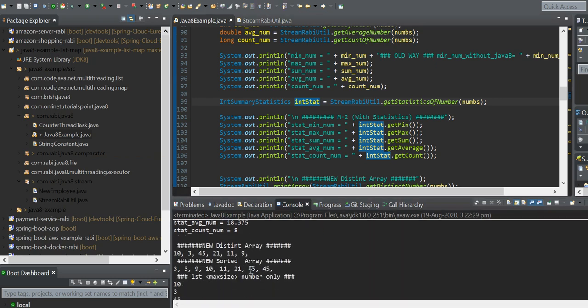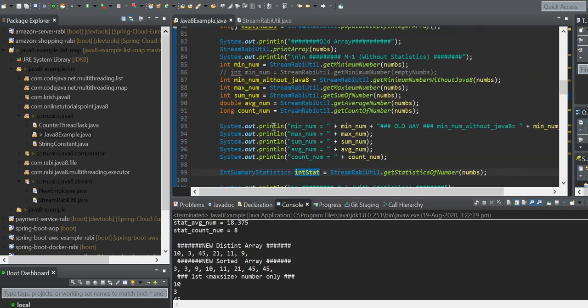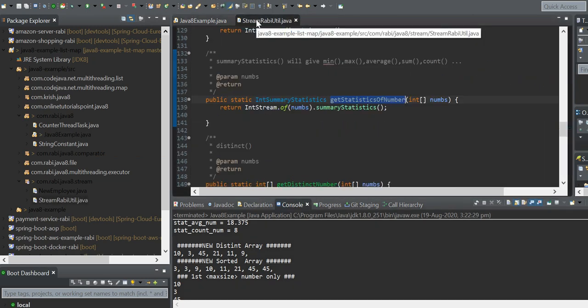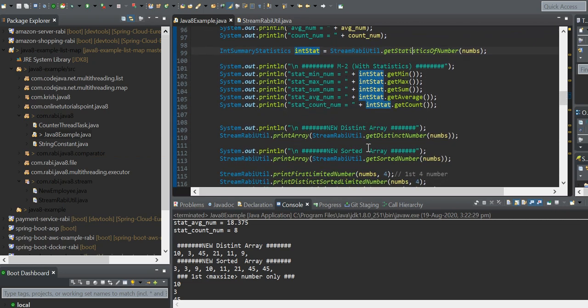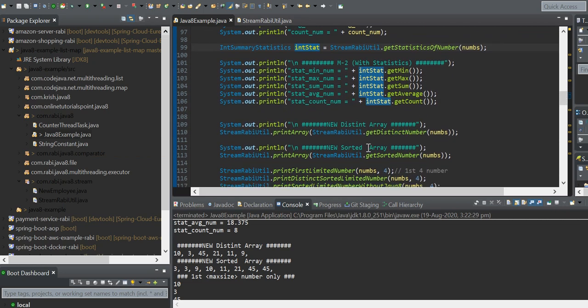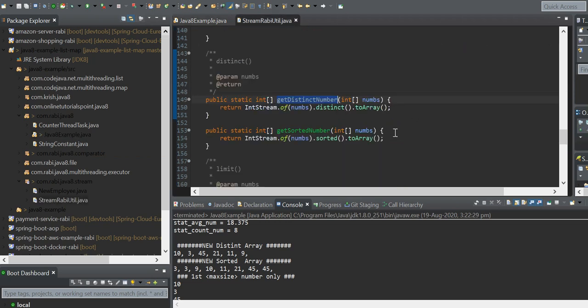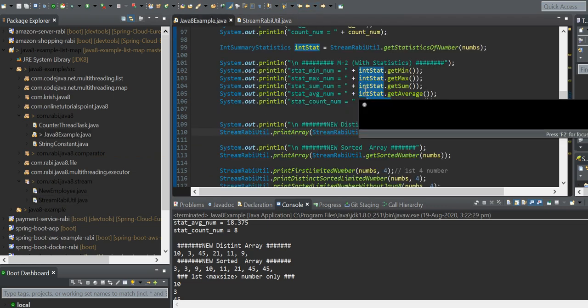And the new distinct array. So what is a new distinct array? How can we get it? So for the distinct array, we are using the function distinct. Okay, IntStream.of, distinct and toArray. So this way we can make it distinct.